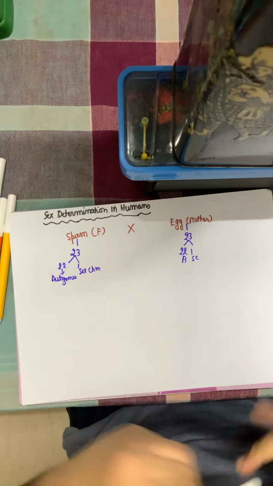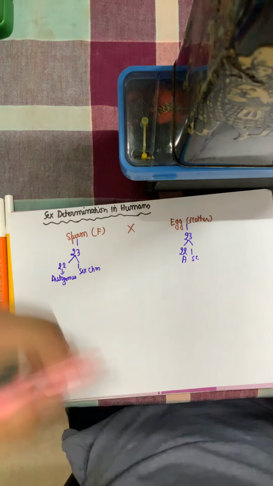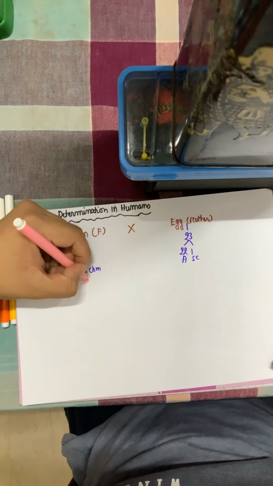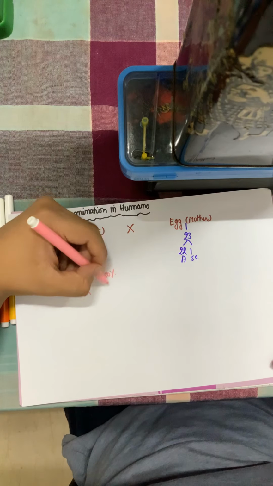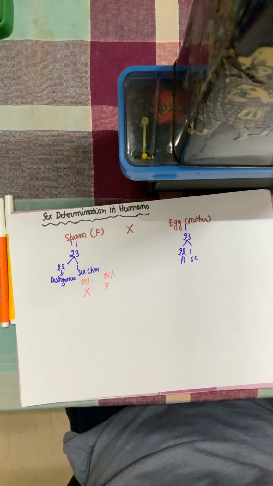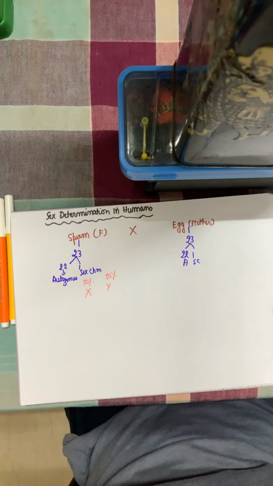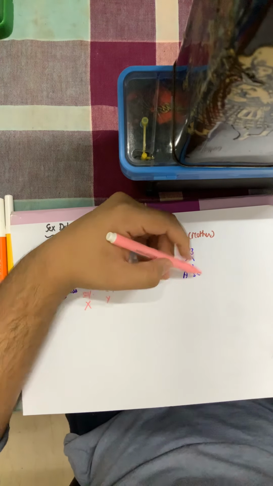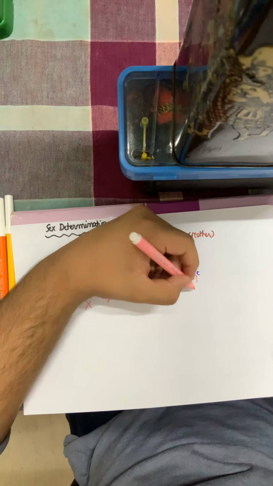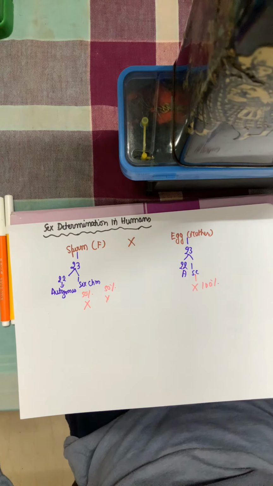Now this sex chromosome, in the case of the father, is 50% likely to be an X chromosome, capital X, or 50% likely to be a capital Y. That means 50% of the sperms can carry capital X, and 50% of the sperms can carry capital Y. In the case of the mother, the sex chromosome can only be X, so it is 100% certain that the mother will give the X chromosome only.